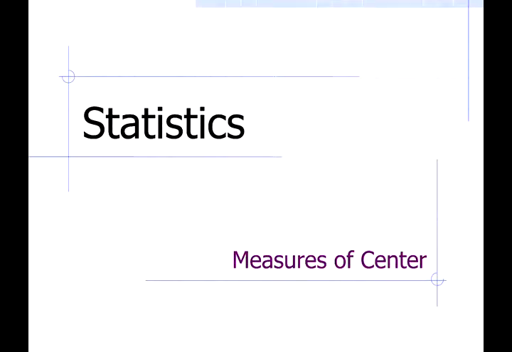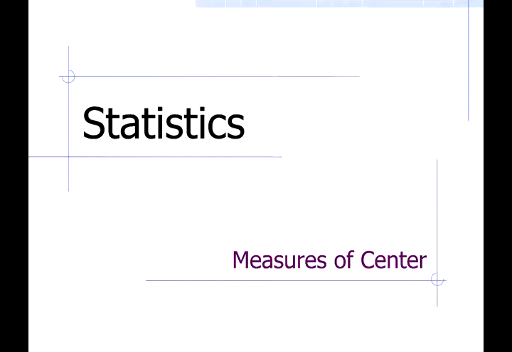In this video, I would like to talk about statistical measures of center. Now, we could think about a measure of center as being the middle value in a data set. There's a number of different ways to define the middle of a data set. It depends on what type of data we have. Is it qualitative or quantitative? And the specific values we have within the data set.